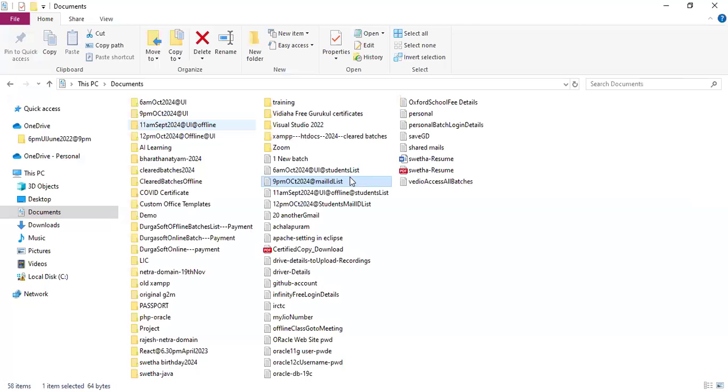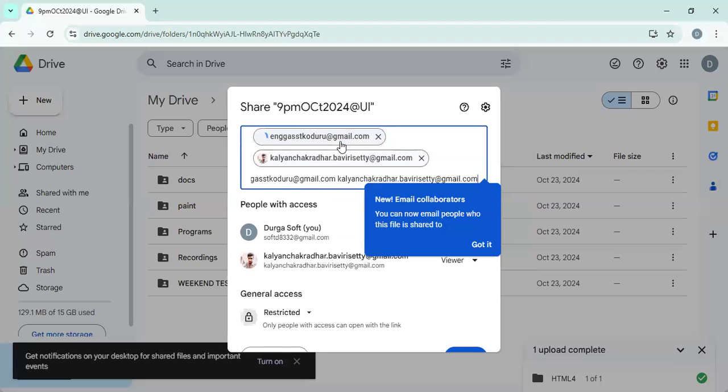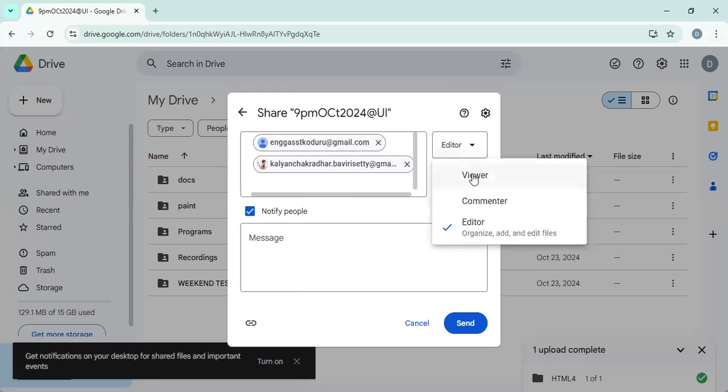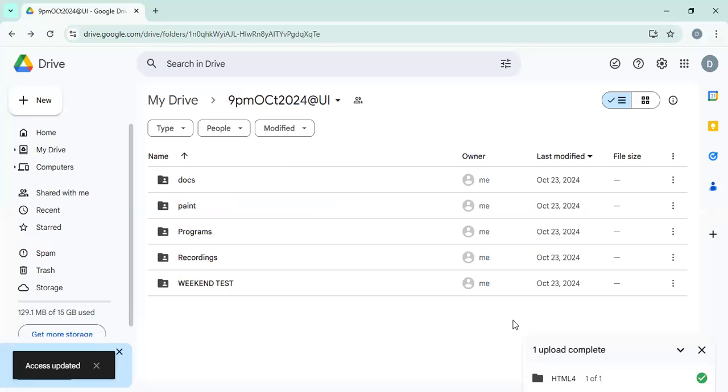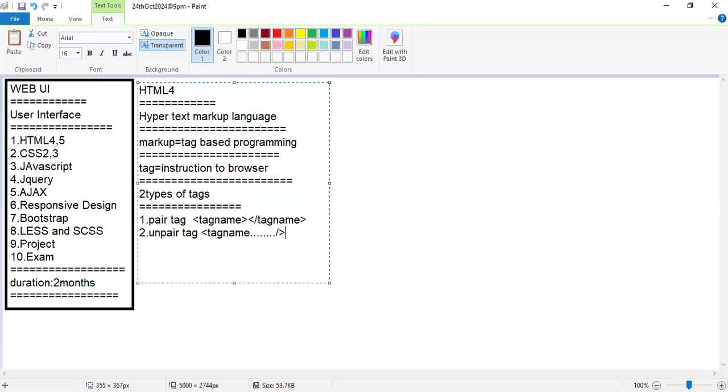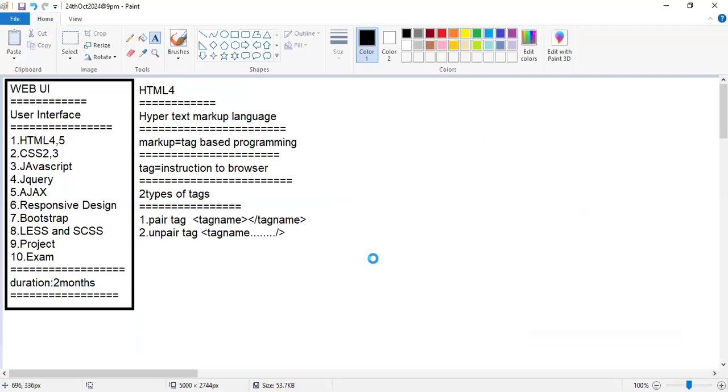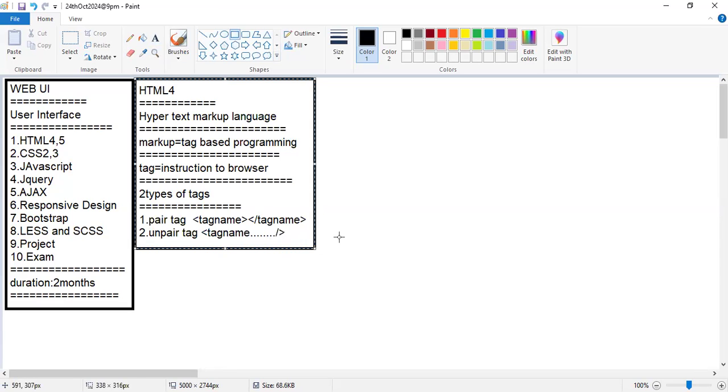So now, let me get control. See here, paste. Yeah, this drive is shared with the two students. Here we got this HTML4. Under this, we have all these topics like this. Here we are in HTML4. We are learning pair tags and unpaired tags.